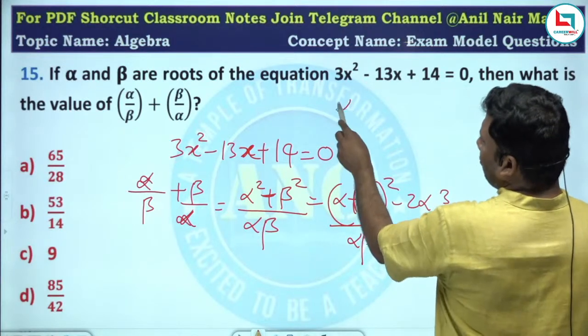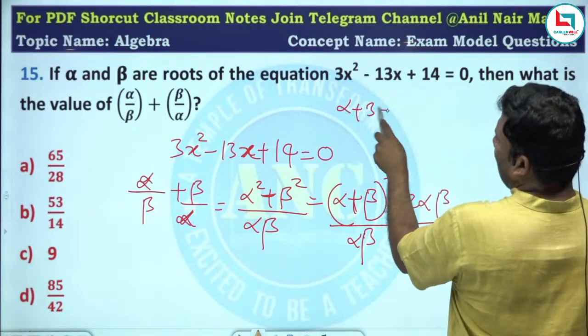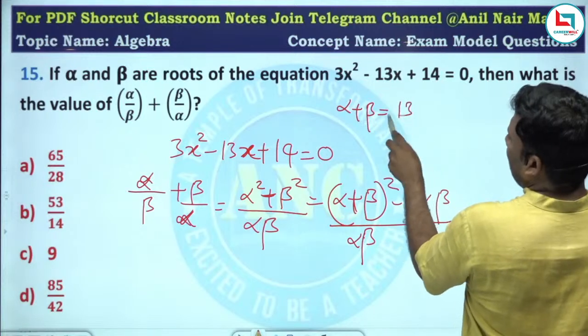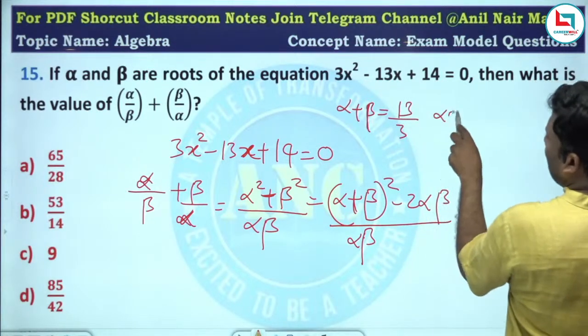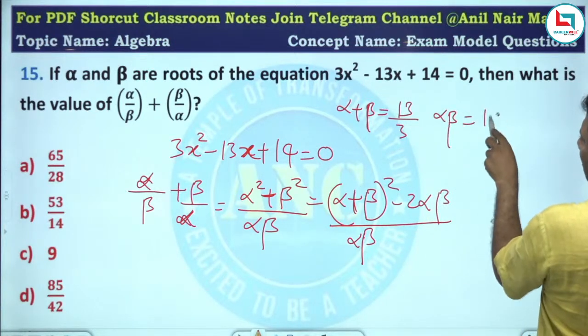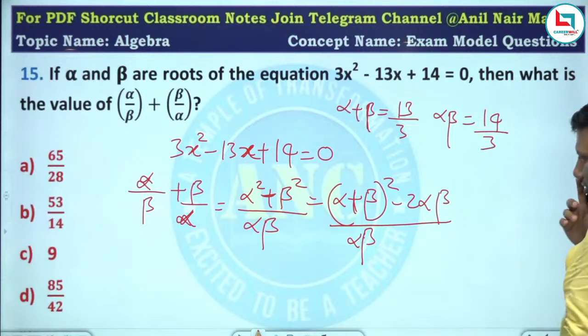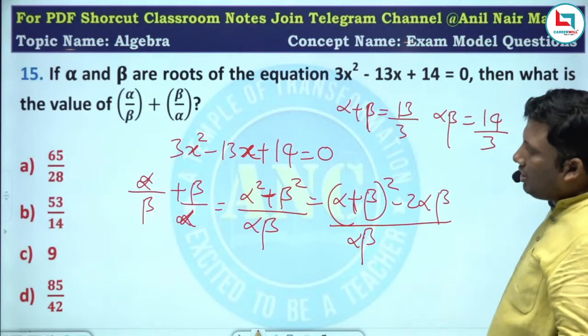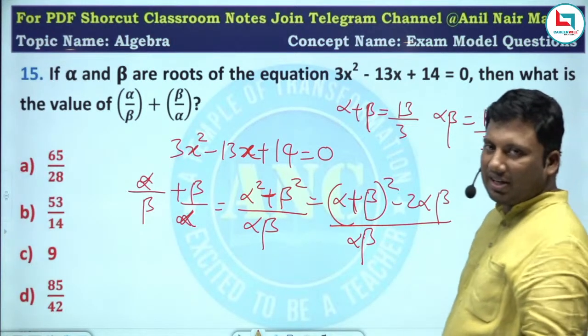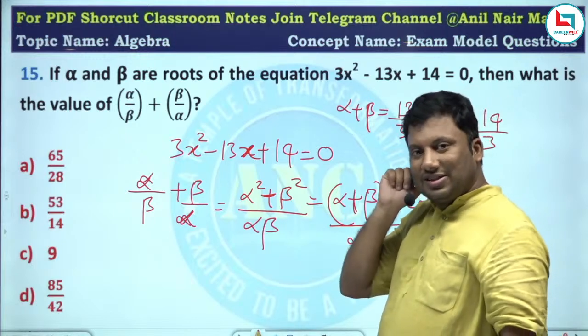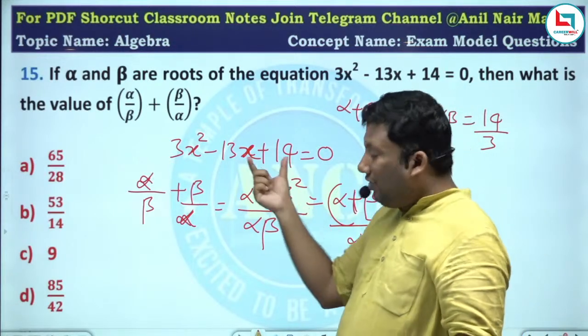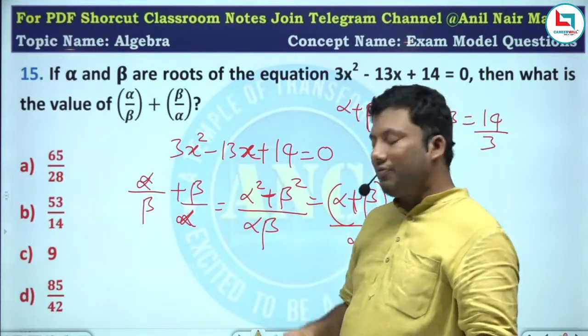You can substitute alpha plus beta, it is 13 by 3, and alpha beta, it is 14 by 3. Substitute it and you will get the answer. Or another way, can we find out the roots of this equation?